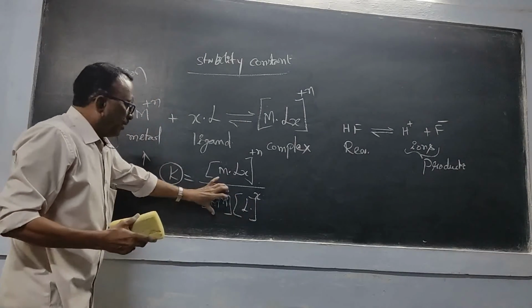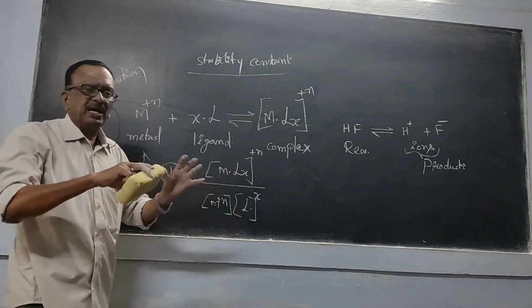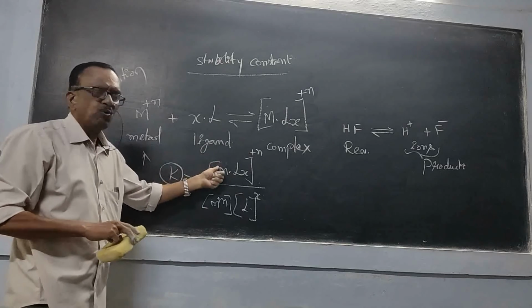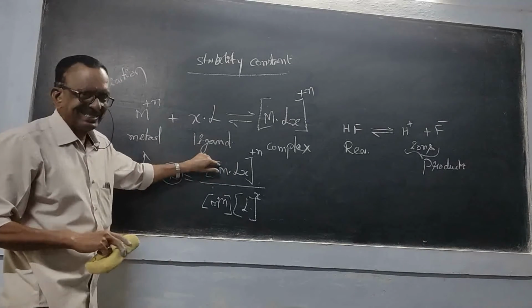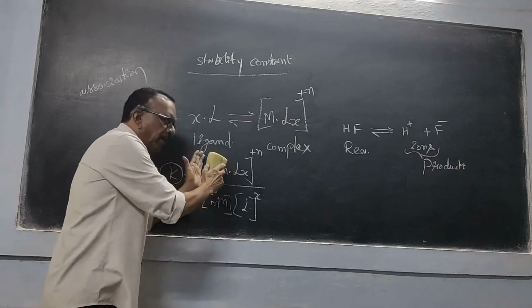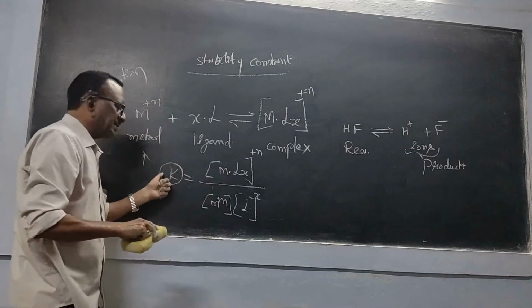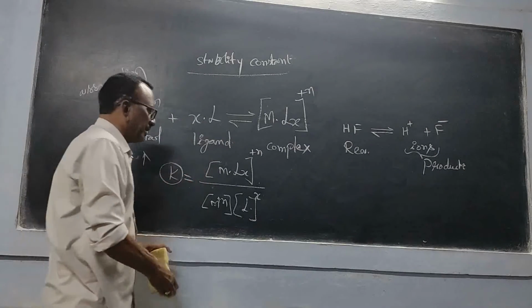When these ions, that is metal ion and ligands, associate with one another, then we get more amount of this complex. Okay, so that's why we say more amount of complex is formed means it is more stable. That's why this equilibrium constant is also called stability constant.